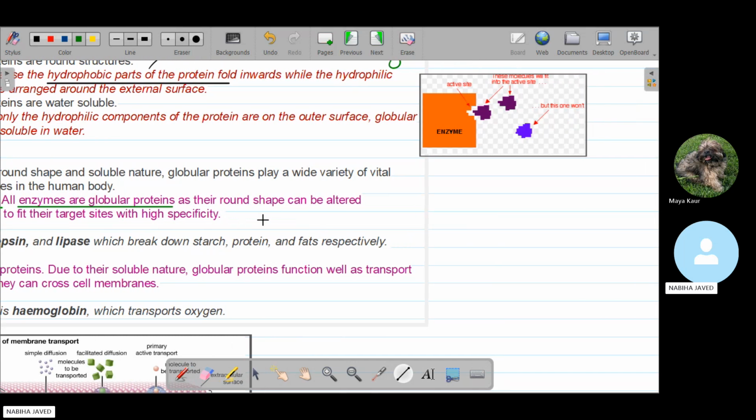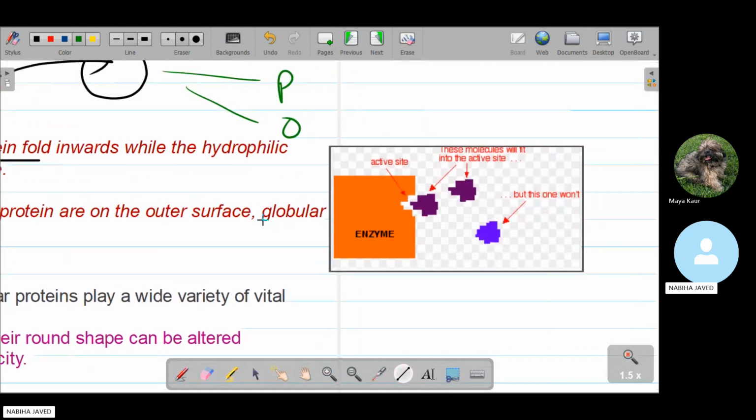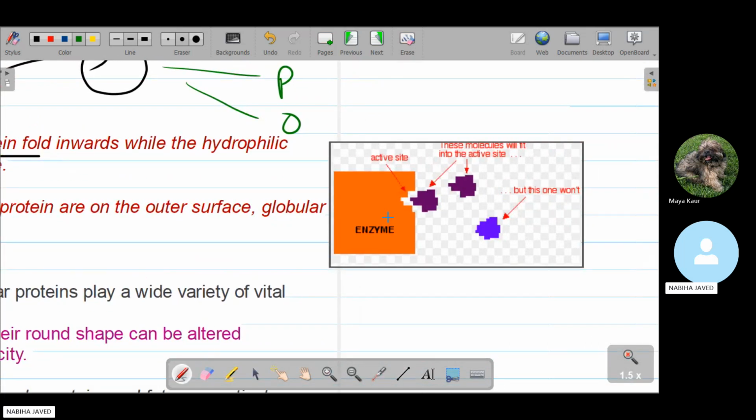This is the picture of the enzyme. These are all proteins. This is the protein and the enzyme. This represents an active site completely fitting into the enzyme. But the main concept we take from here is that an enzyme has a specific globular, round shape, and due to this round shape any active site can properly fit into it.